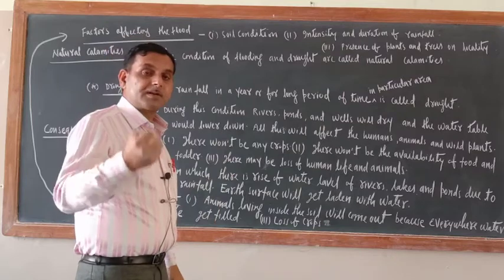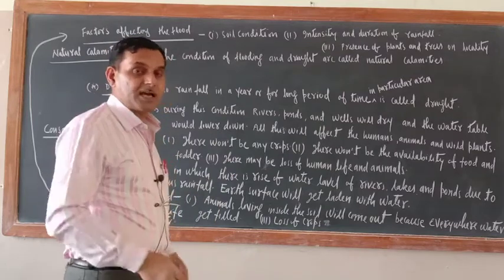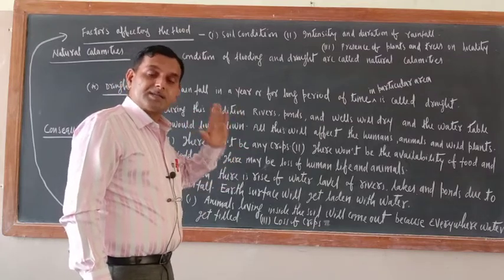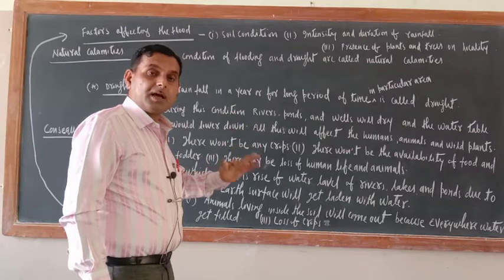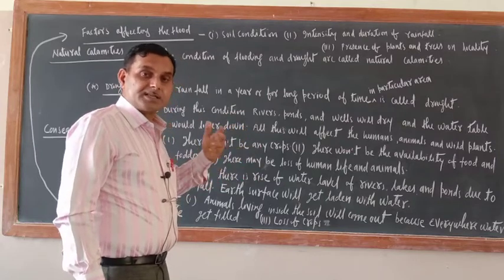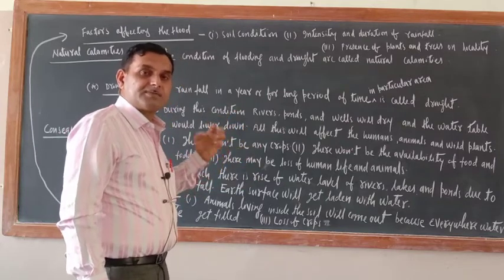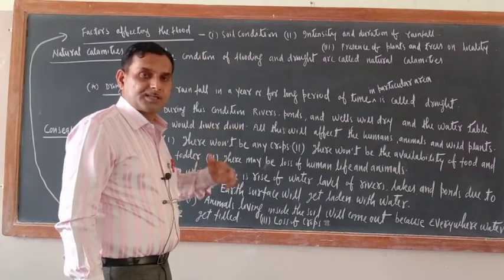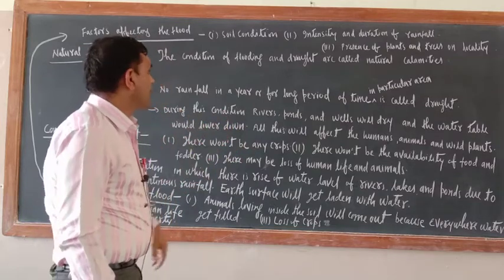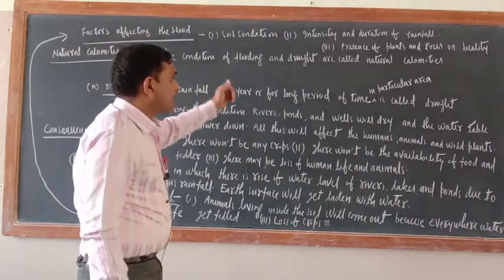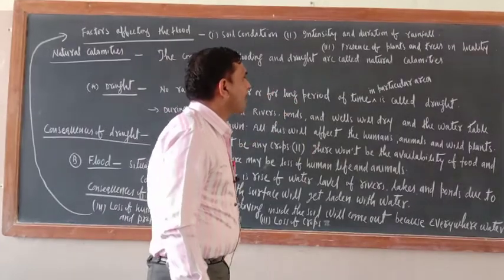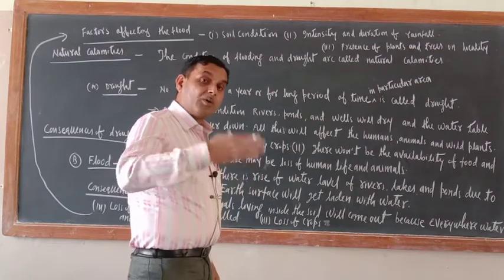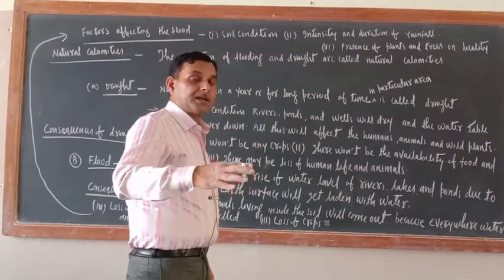Like the water absorption capacity of clay soil is highest. So the areas where clay soil is found are less prone to flood. But sandy soil has very low water absorption capacity. In those areas, even if a small or limited amount of rainfall occurs, flood will come very easily. So that is soil condition. Next one is intensity and duration of rainfall. Intensity means how much rainfall there is and how much time it has taken.